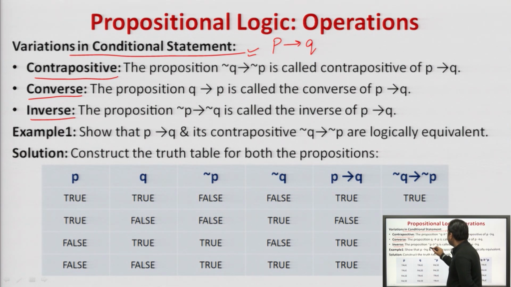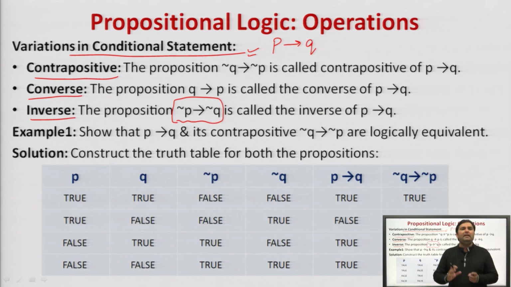That is, the inverse will be negation of P implies negation of Q. So, the inverse of P implies Q will be what? Negation of P implies negation of Q. Agreed? So, if P implies Q, then the results obtained will be what? True, false, true and true.